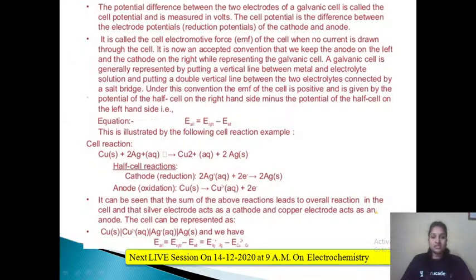By a term called as cell potential. The potential difference between two electrodes, that is the anode and the cathode, it is known as cell potential, or you can also call it as EMF of the cell, that is electromotive force. So it is represented as E cell. Cell potential is equals to E right minus E left, that is E cathode minus E anode, or else E reduction minus E oxidation.